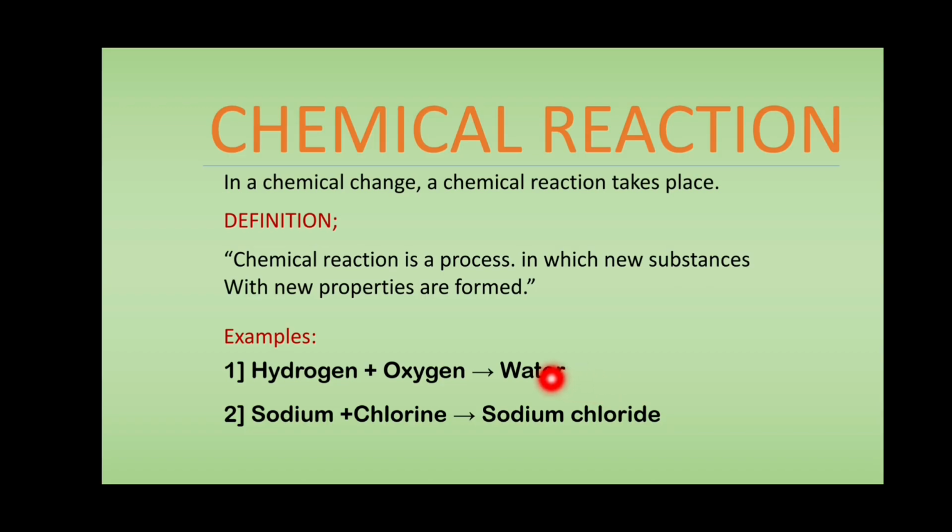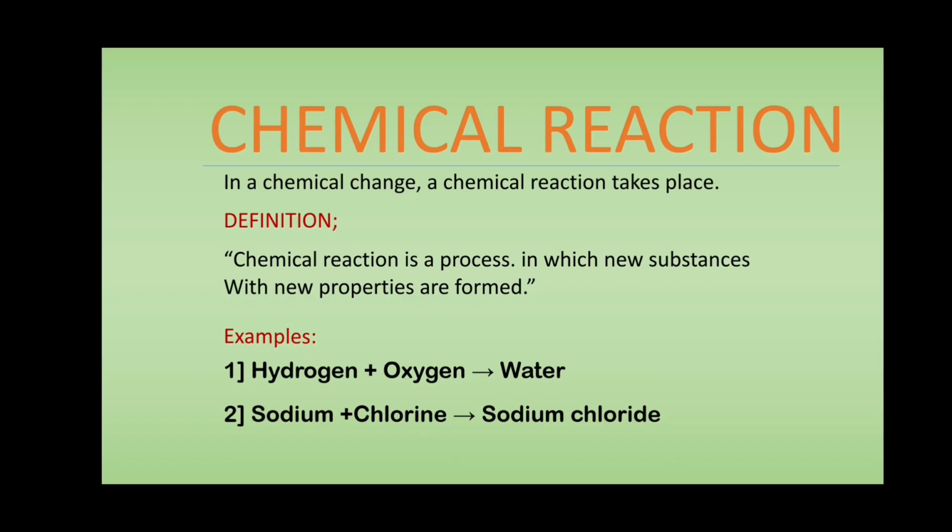Sodium chloride is salt. The end product of the reaction is sodium chloride, but its properties are entirely different from those of sodium and chlorine. So this is how we can define chemical reaction with the help of examples.